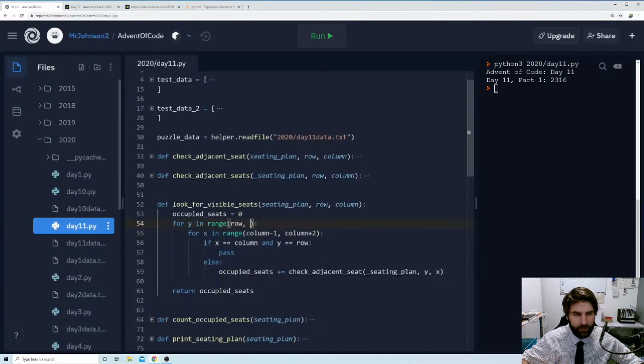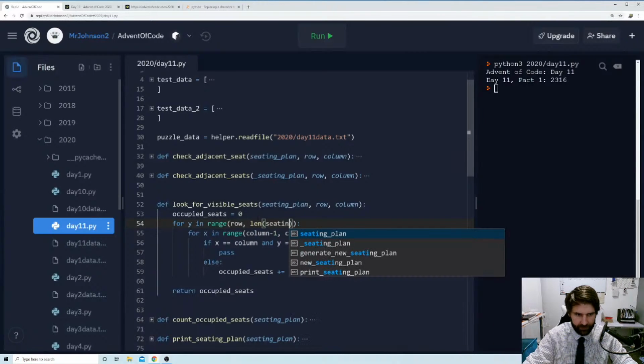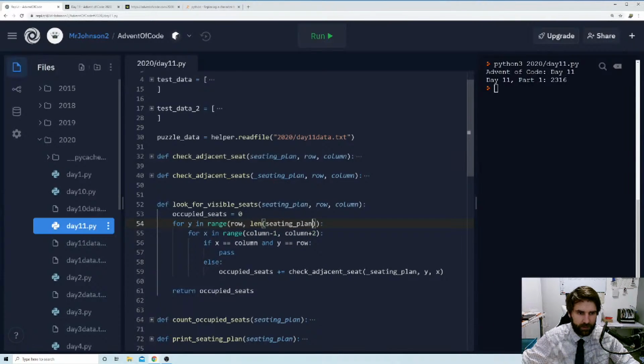So we're going to go from row down to the length of seating plan. And we're going to go from the column to the length of seating plan row.